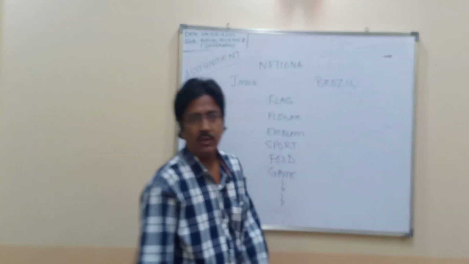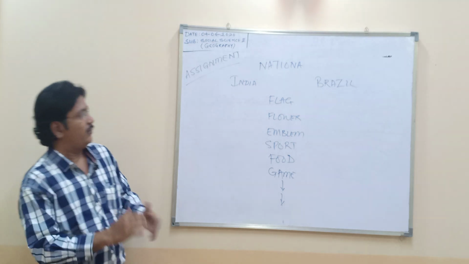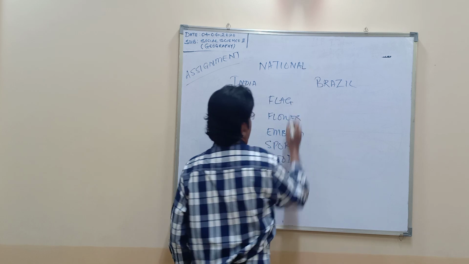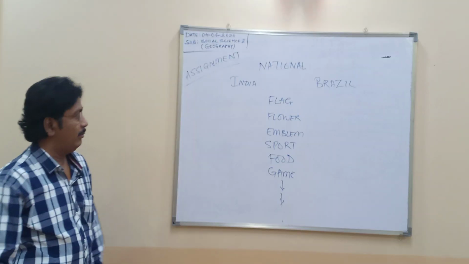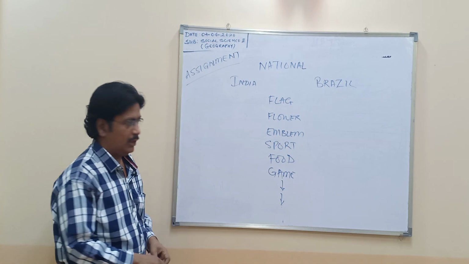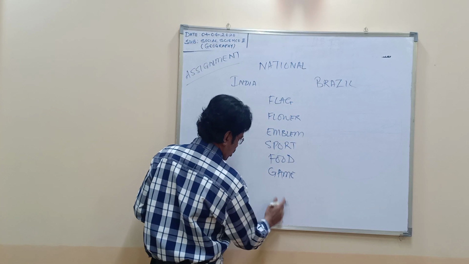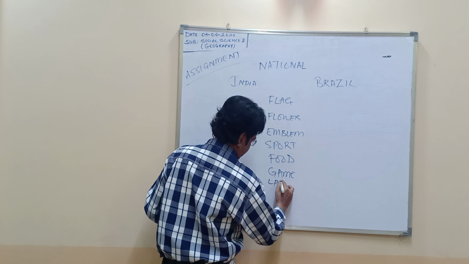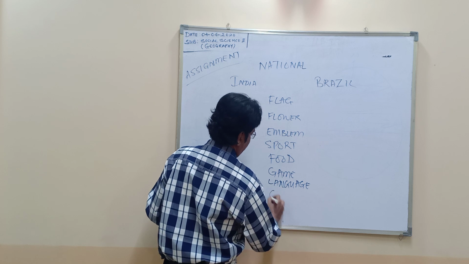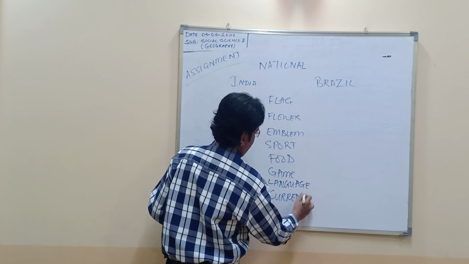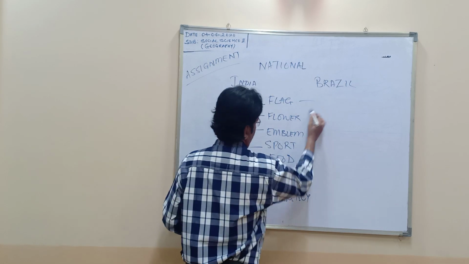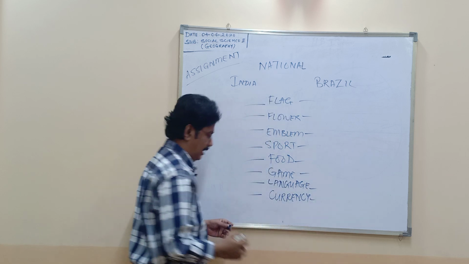If you have any doubts, you are most welcome to ask me. Apart from that, there is the climate of Brazil, the climate of India. Apart from that, you have to find out the flag, the flower, the emblem, the sport, the food, game. Then you have the clothes, language can be found out. And then you have currency. So you have to refer to it in both ways and make a proper column, make a proper table for that and write it down.